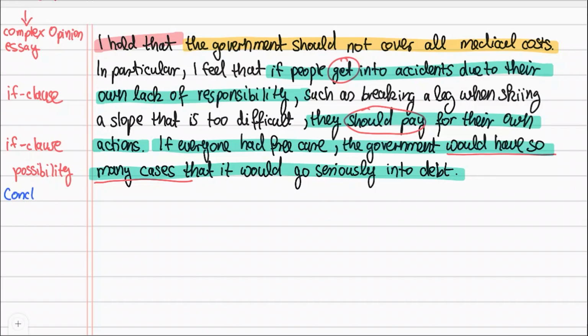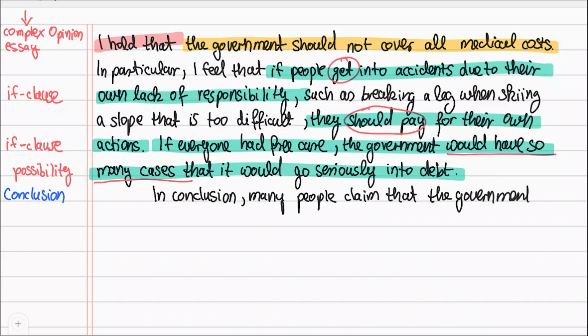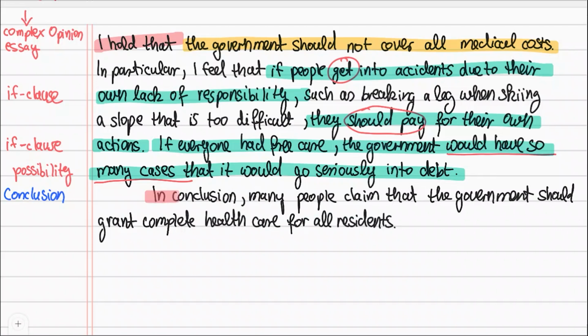We end with a concluding paragraph. It doesn't have to be long. Start by indenting the line and stating the problem again. In conclusion, many people claim that the government should grant complete health care for all residents. In conclusion shows the IELTS examiner that you are ending now. Don't give up on writing carefully though. Did you notice I said grant rather than offer or give health care? I continue paraphrasing until the very end.